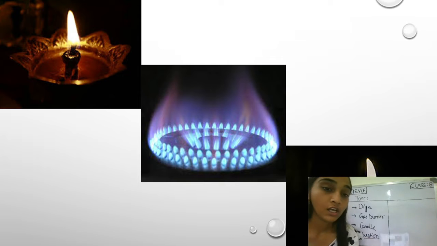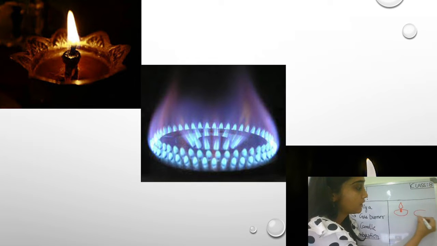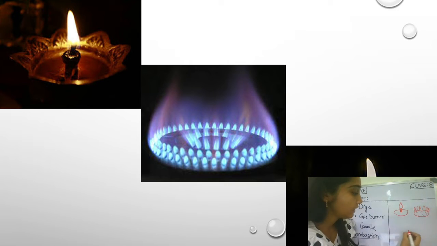Very good, students. Now let us see that in the diya, a diya flame is there, right? And when a burner is burning, you can see spots releasing fire. And in the candle also the wick is burning.